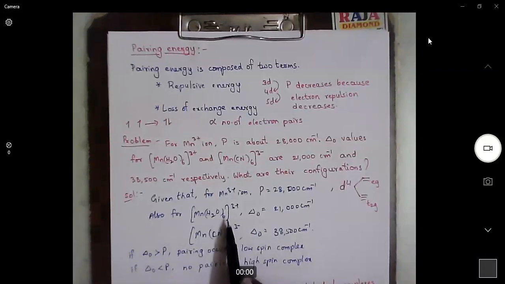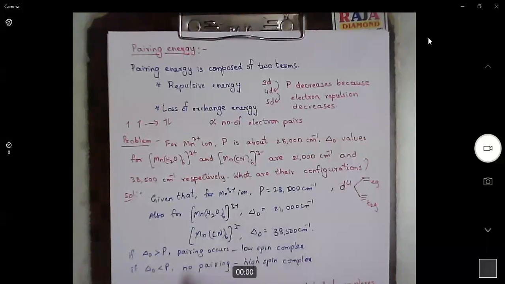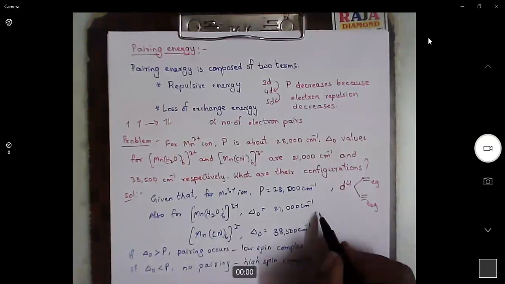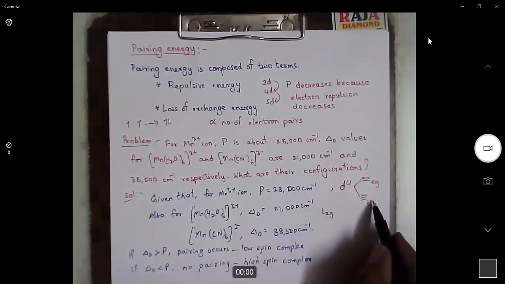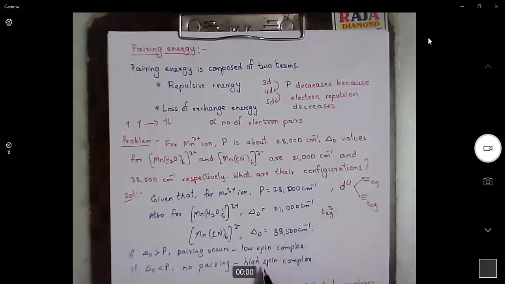For the [Mn(H2O)6] complex, delta naught is less than pairing energy. So here there will be no pairing. We will get high spin complex. So the electronic configuration is: first electron will be in t2g level, second electron in t2g level, third electron in t2g level. So t2g3 and no pairing.